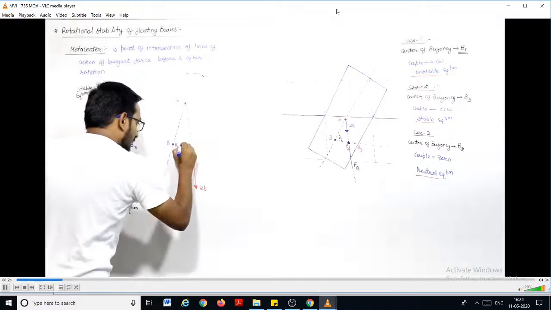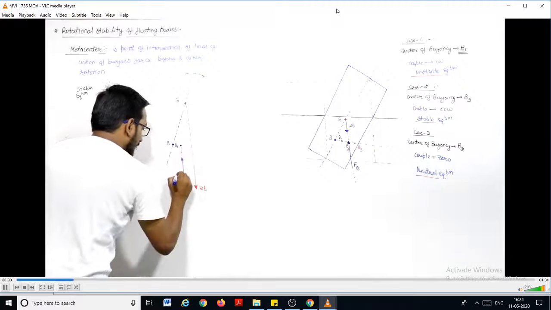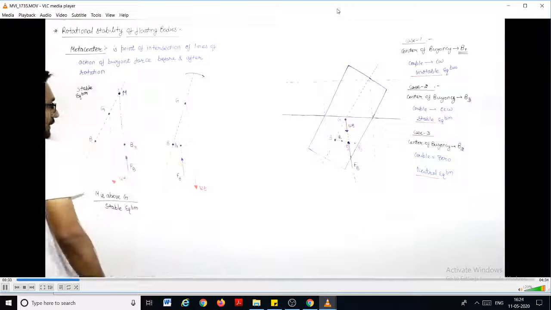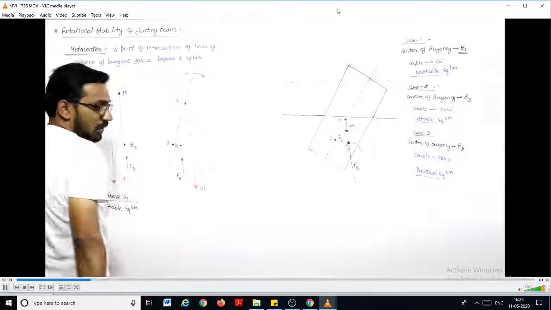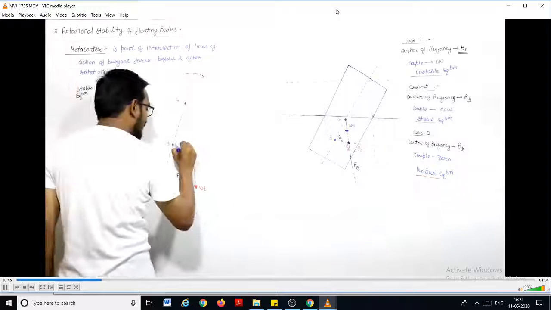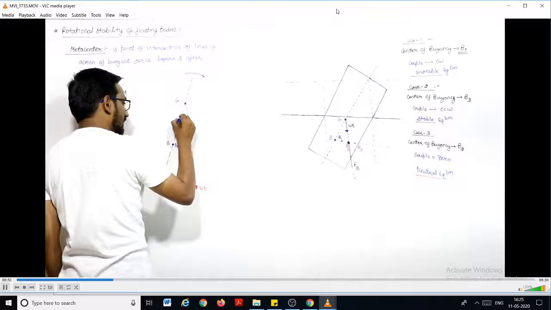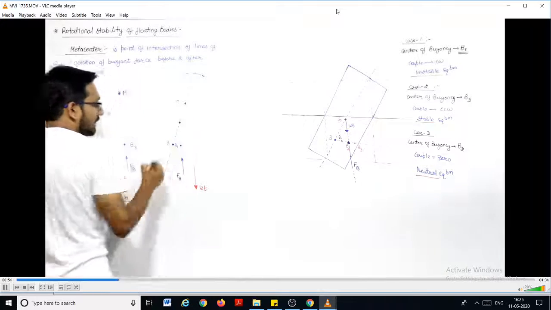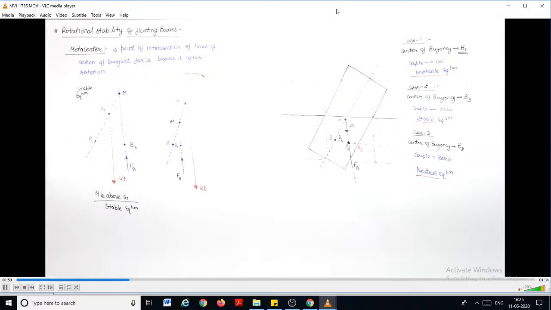From the center of buoyancy we have a vertically upward force, known as the buoyancy force. You can see from here that it will give a clockwise rotation, and this is an unstable equilibrium. If I extend this new line of action of the center of buoyancy, it will cut the earlier line of action here, and this is known as the metacenter.